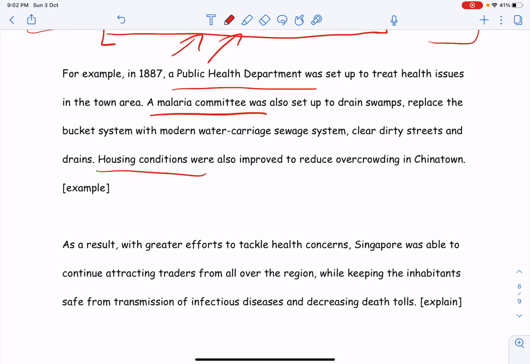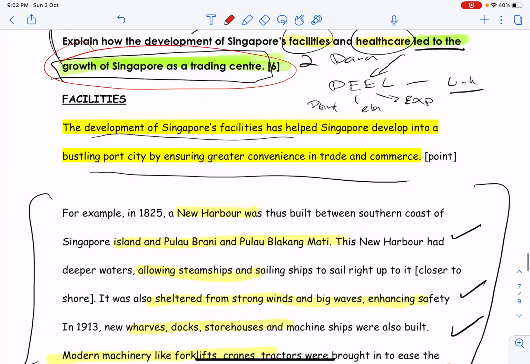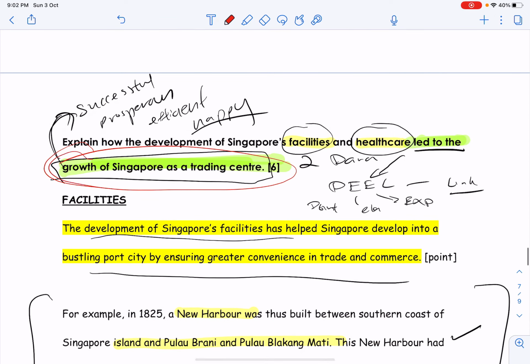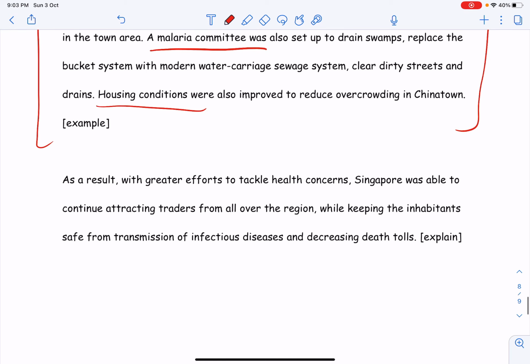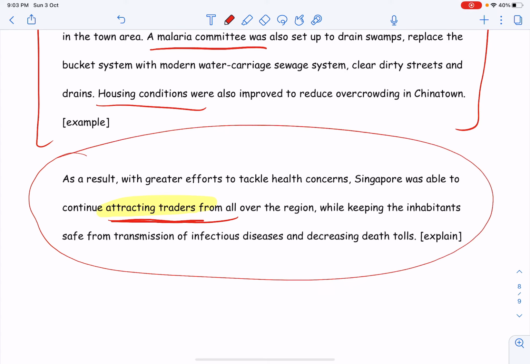So, after you give me all these details already, you have to tell me, so what? So what if I see all these details? How does this actually lead to growth, right? Because the key idea is the growth of Singapore as a trading center. Well, because of the improvements of healthcare, you can attract traders. This is the key in your explanation. You must put in the explanation. This is not a describe question. You must explain. With healthcare conditions improving, you will have traders attracted to come from all over the region.